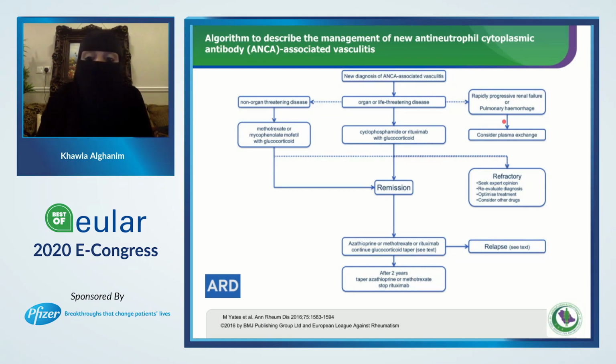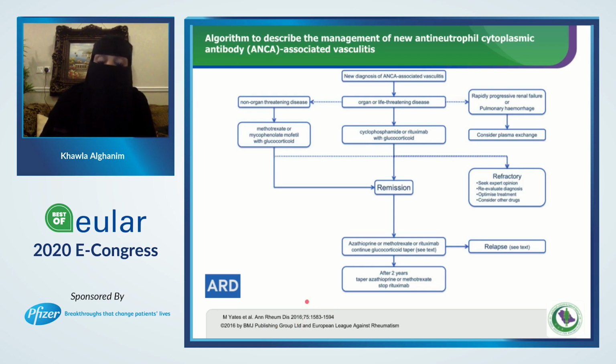What I mean by reduced dose regimen is almost 60% less than the standard dose when they compared it as a cumulative dose. So this is the second beautiful finding from this study, that we can use a reduced dose regimen of glucocorticoid. Now let's move to the maintenance phase, and I will tell you where we are.